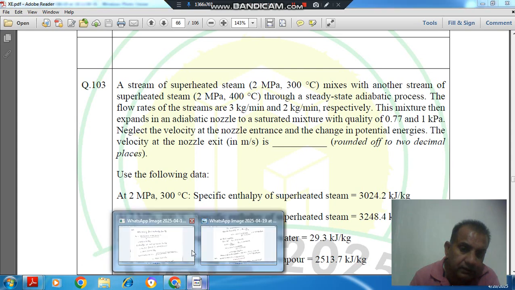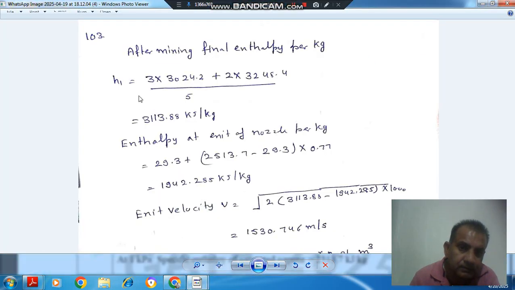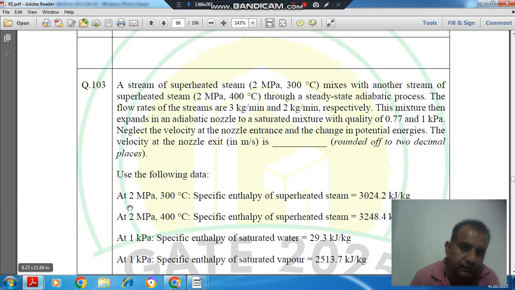So initial specific enthalpy per kg is 3 into 3024.2 plus 2 into 3248.4, that is your total enthalpy, divided by total mass per minute, that is 3 plus 2, 5. So the enthalpy per kg, or specific enthalpy, after mixing is 3113.88 kilojoule per kilogram. And at the nozzle exit the condition is given as dryness fraction of 0.77.